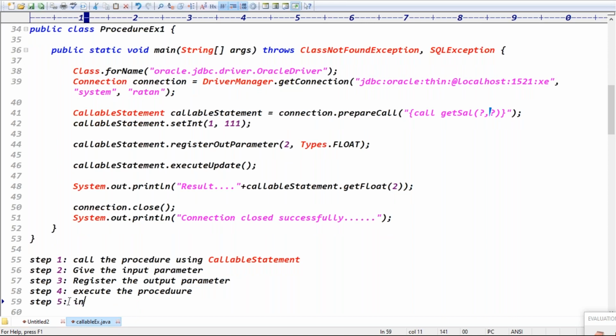Once the execution is completed, once the execution is done, the output is stored in what? The output is stored in the register parameter, right? Exactly, guys. The output is stored in the register parameter. Then read the output, right? Then get the output, right?